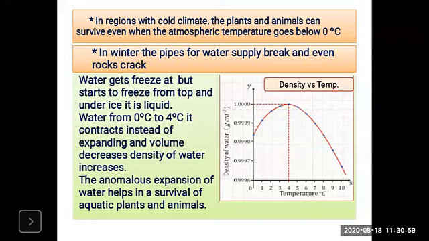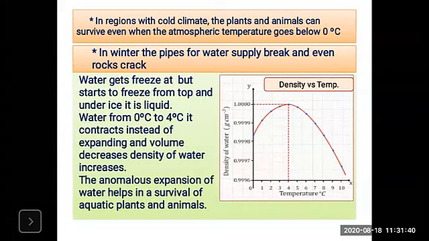And on further cooling of the top layer below 4 degrees centigrade, there is an expansion of water. That means at 0 degrees centigrade, when the temperature of the atmosphere falls, there is an expansion of water. At 4 degrees centigrade, there is a contraction of water. From 4 to 0 degrees centigrade, there is an expansion of water. Remember that point, this is very, very important. The expansion of water is from 4 to 0 degrees centigrade, and from 0 to 4 degrees centigrade, there is a contraction of water.